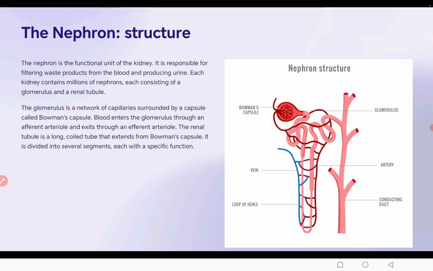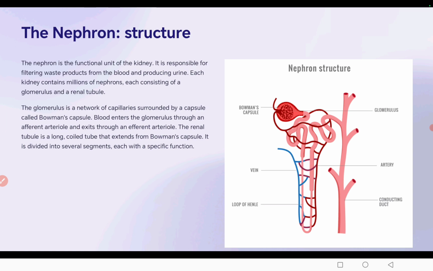The structural unit is nephron. The nephron is the structural unit of the kidney. It consists of Bowman's capsule, PCT, that is proximal convoluted tubules, middle piece U-shaped part that we call loop of Henle, and distal part we call DCT, and finally the collecting